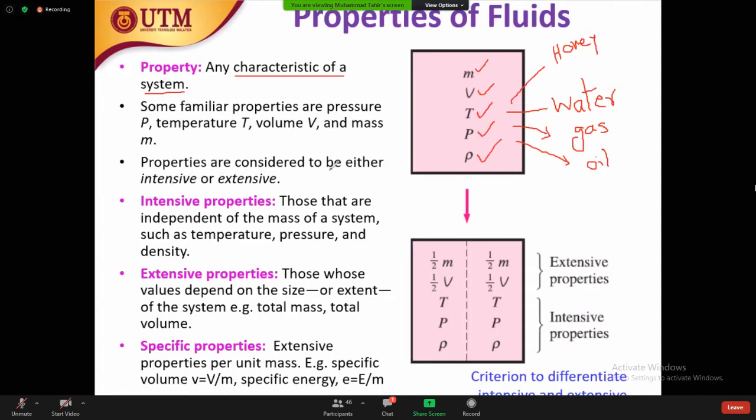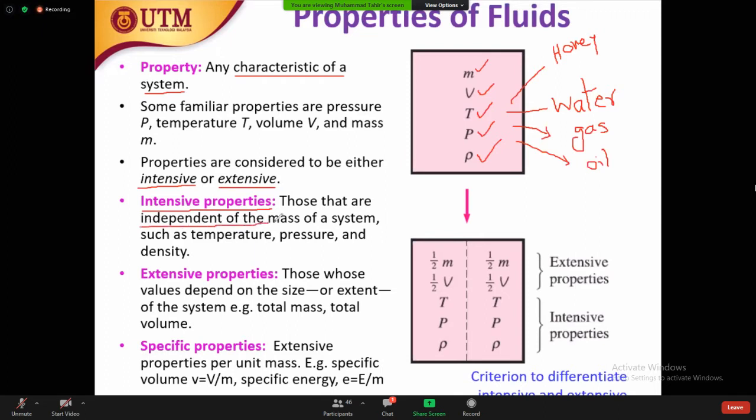That is of two types. Number one is intensive property, and number two is extensive. The difference is in and ex: intensive, extensive. So how can we define intensive properties? The properties that are independent of the mass of a system.